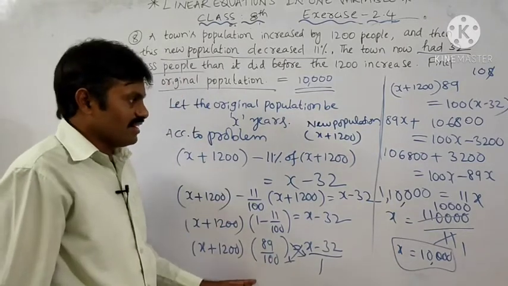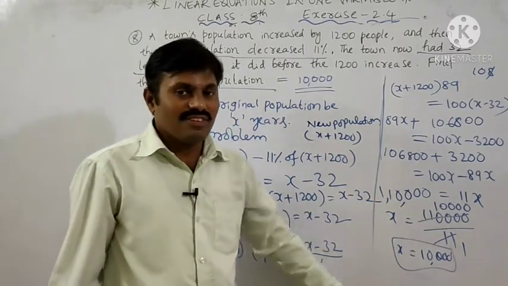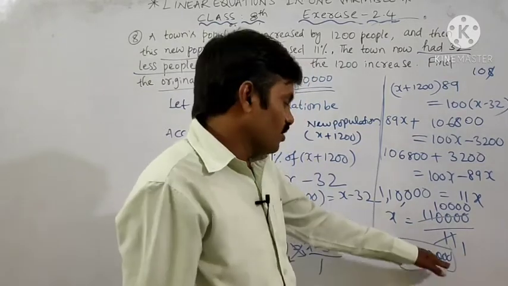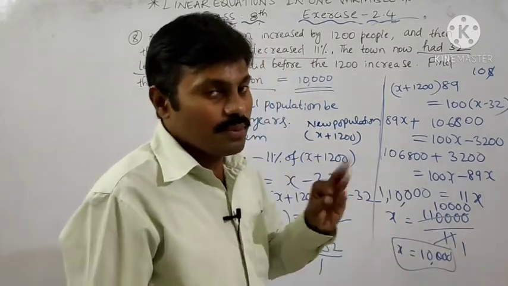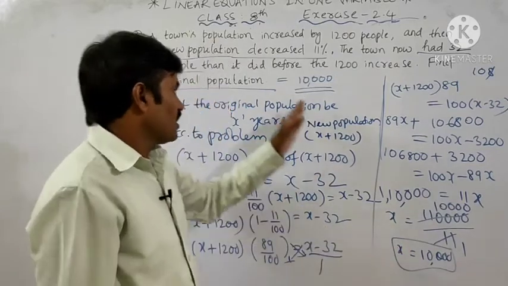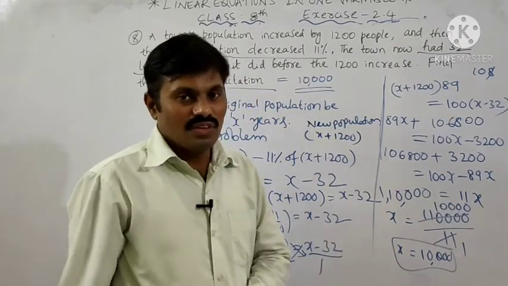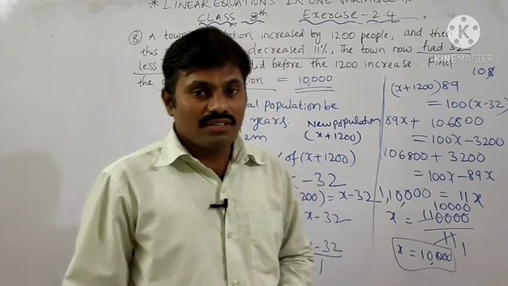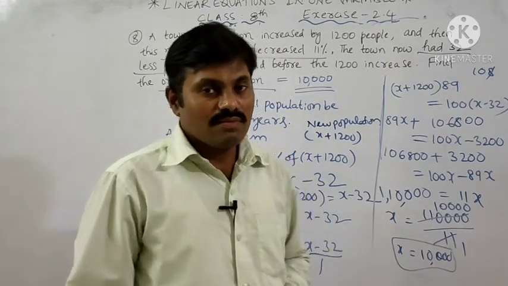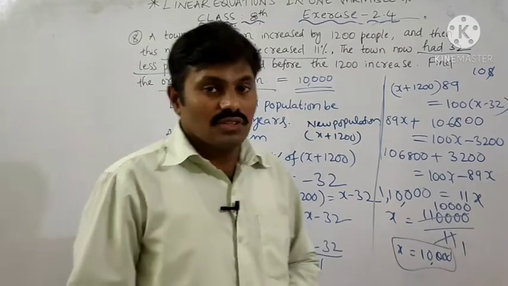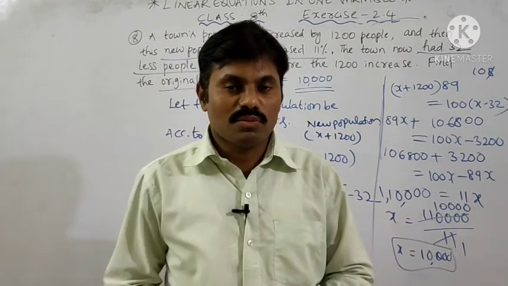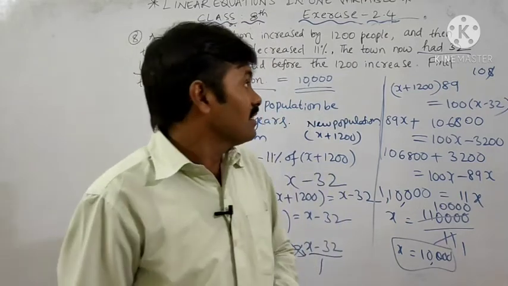Now we have simplified this equation. And finally, we got the value of x as 10,000. What is 10,000? 10,000 people. 10,000 people are the original population of that town. Okay, is it clear? So I hope you are all clear about the solutions of these three problems, 6, 7, and 8. So by this, the solutions of the questions in exercise 2.4 are completed.